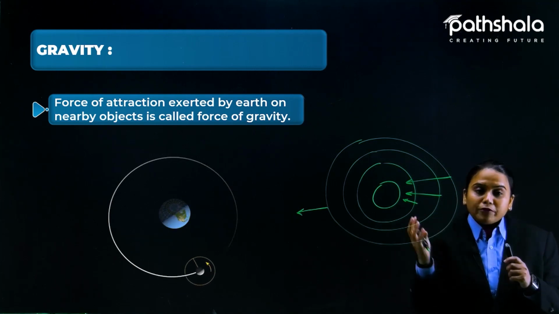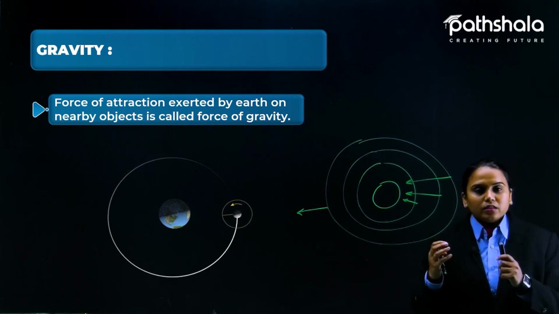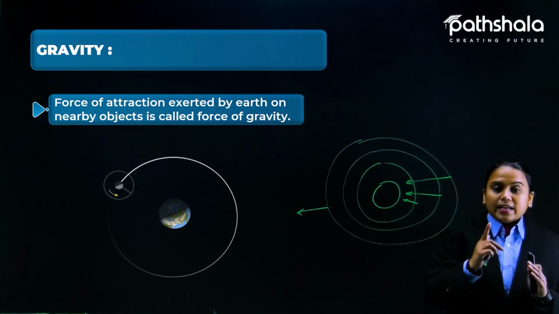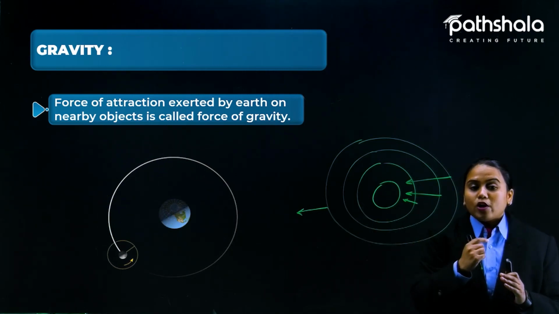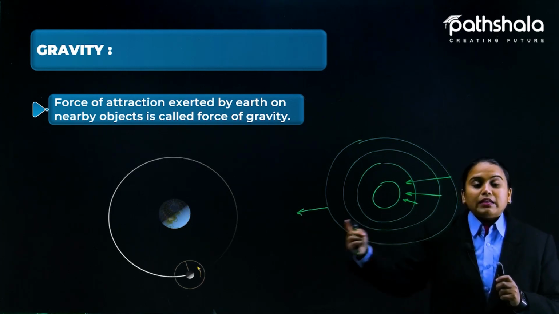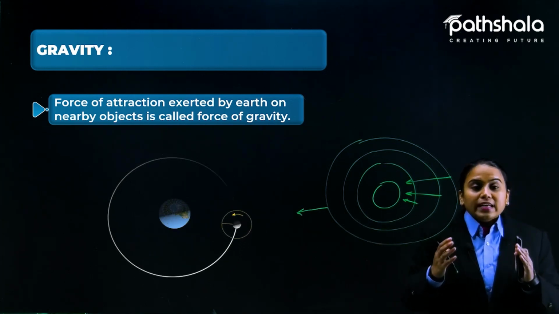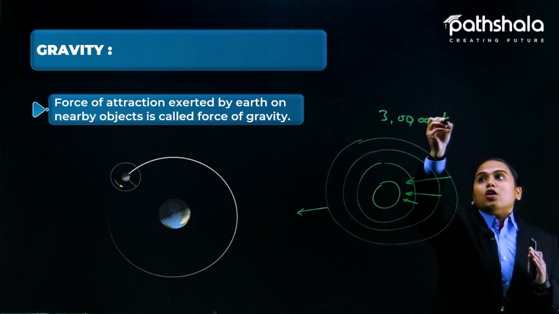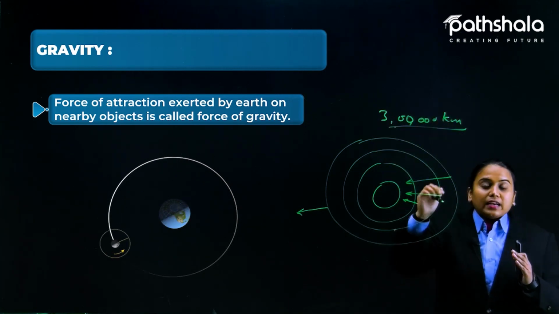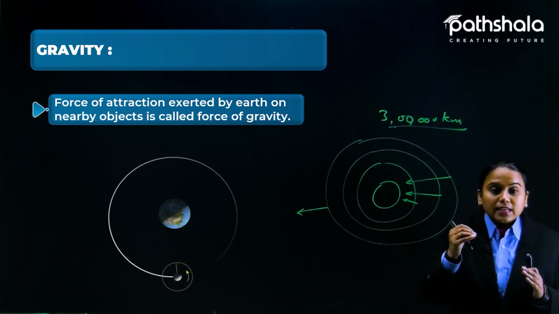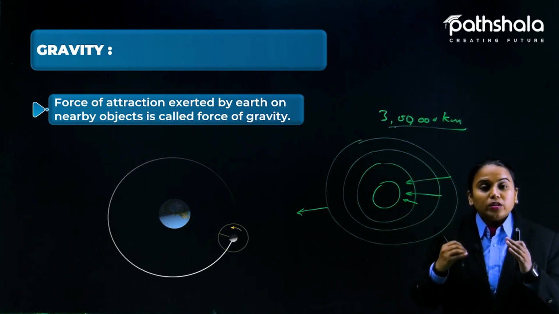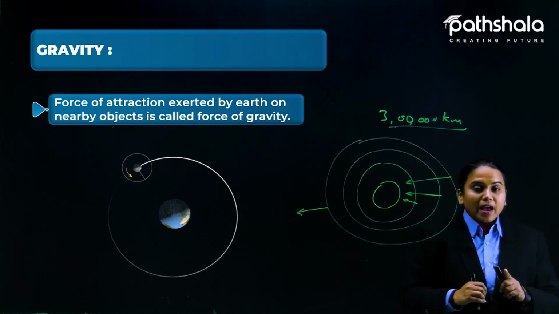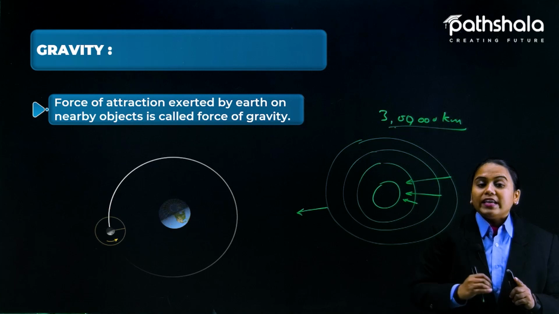Every object around the earth, in the earth's gravitational field, gives us an idea that the earth is pulling every object towards itself. Even the distance between the earth and the moon is approximately 3 lakh kilometers. That gives us an idea that even this much distance can still get attracted due to the gravitational field, and that gravitational field is not visible to our eyes. Yes, but we can sense it.